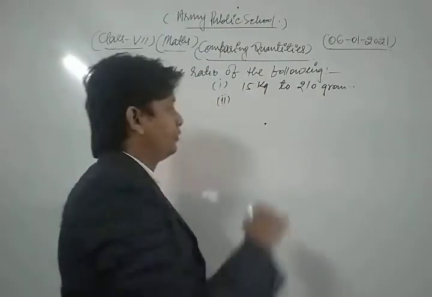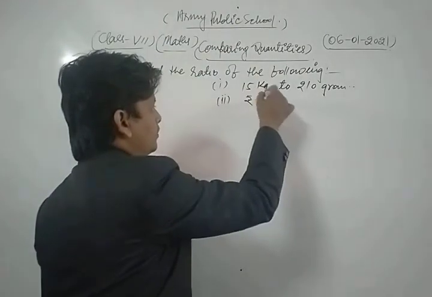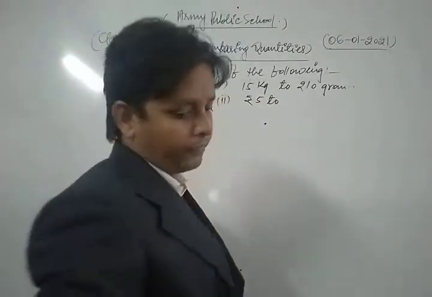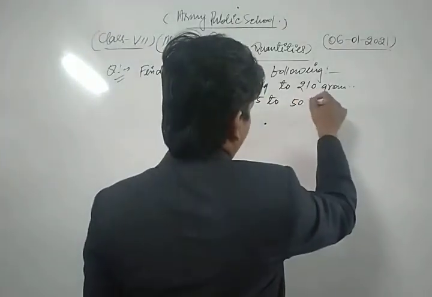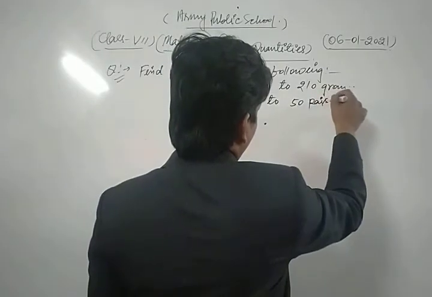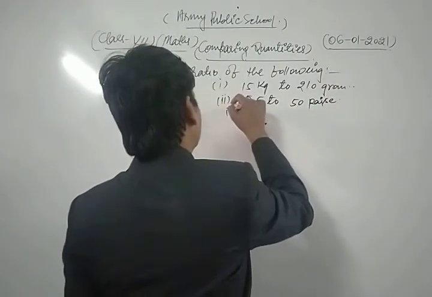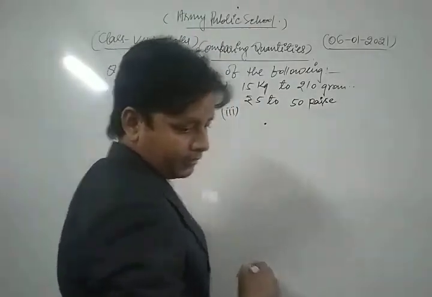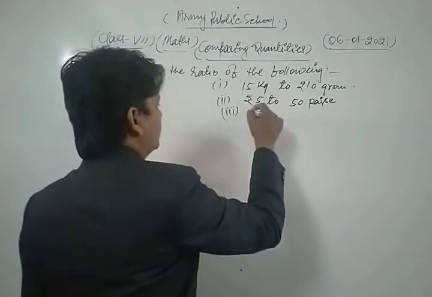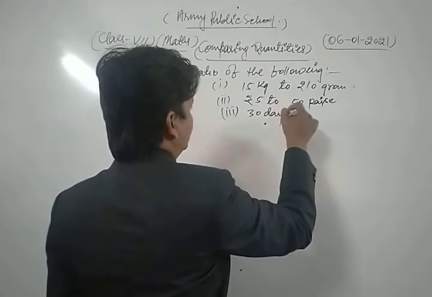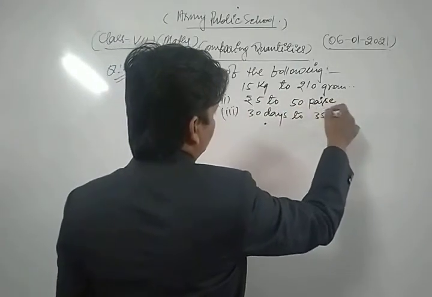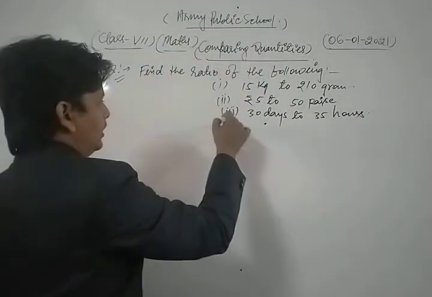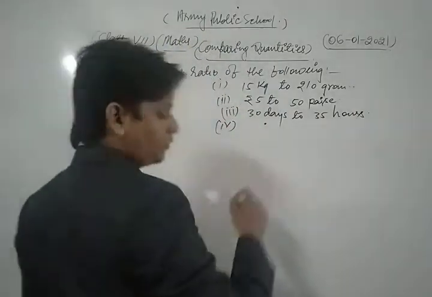Rupees 5 to 50 paise. Third one is what? 30 days to 35 hours.